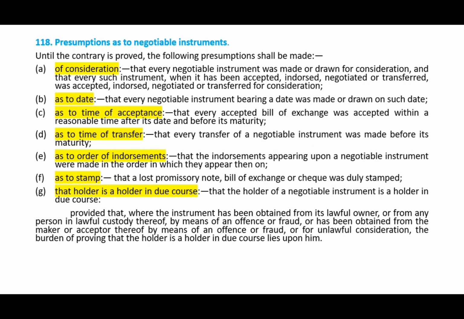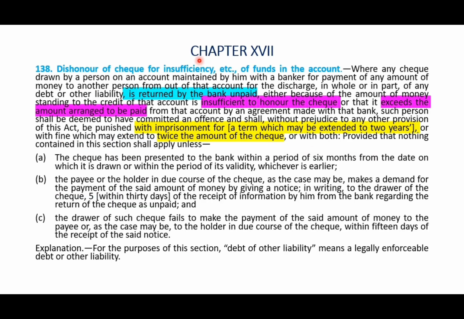Fine. Then moving on to the next very important part is chapter 17 of the Negotiable Instruments Act. And the section is section 138, which deals with the dishonor of check. So, what is dishonor of check? It is stated that if the check is returned by the bank unpaid, that is said to be the dishonor of check.